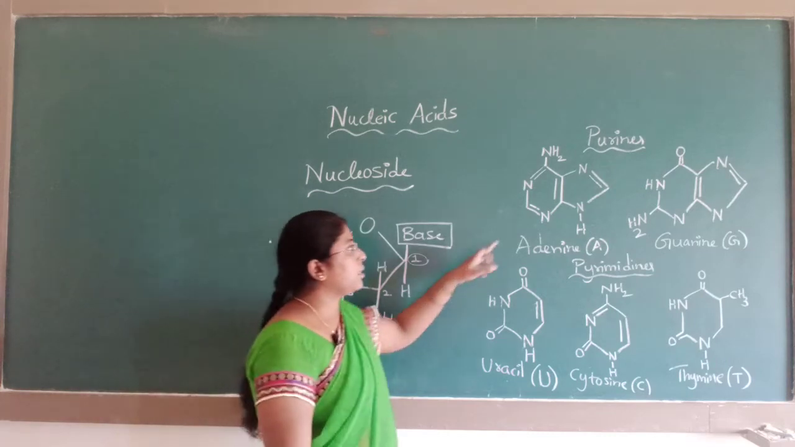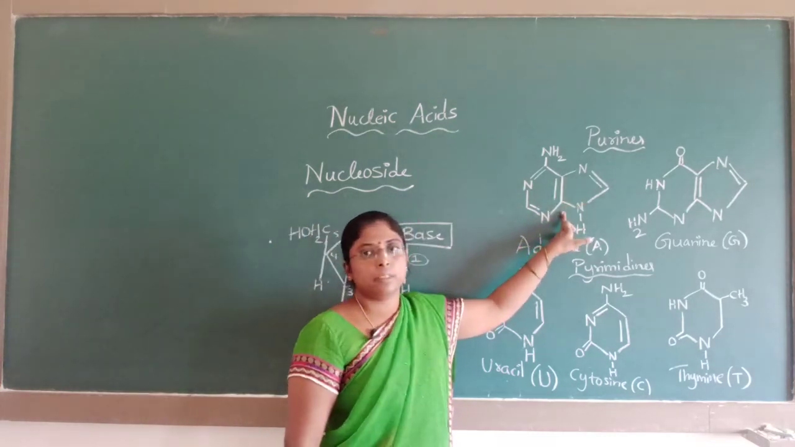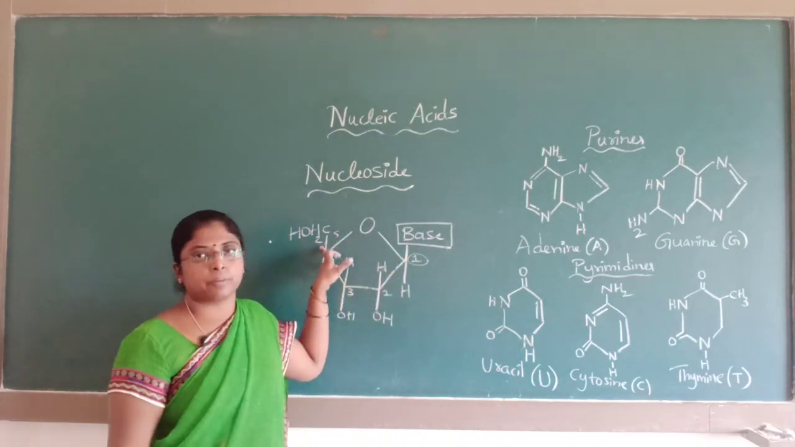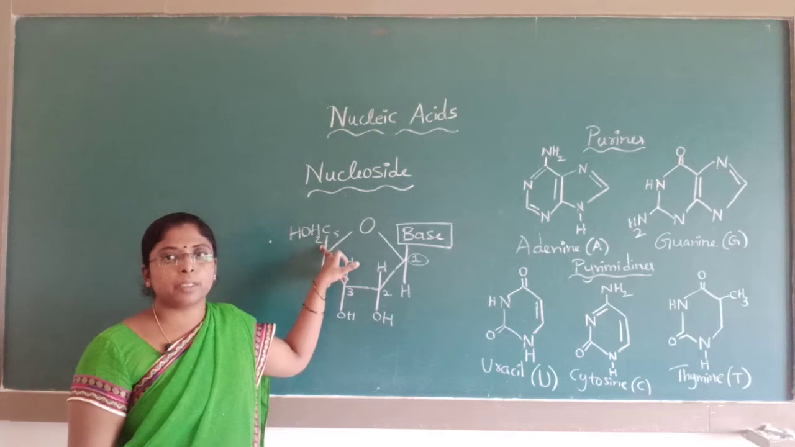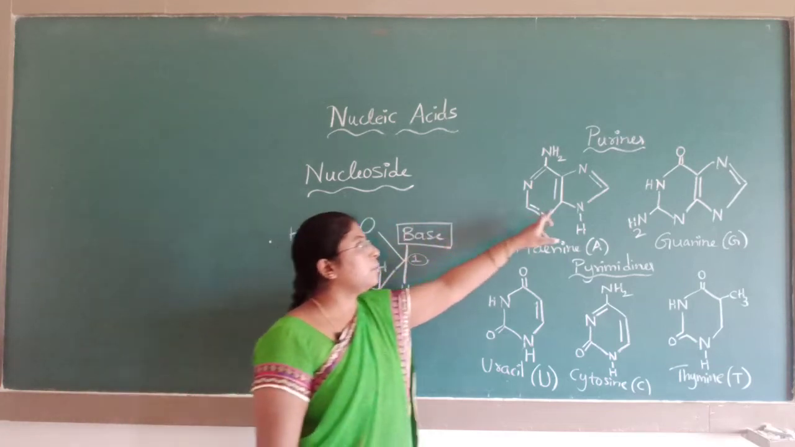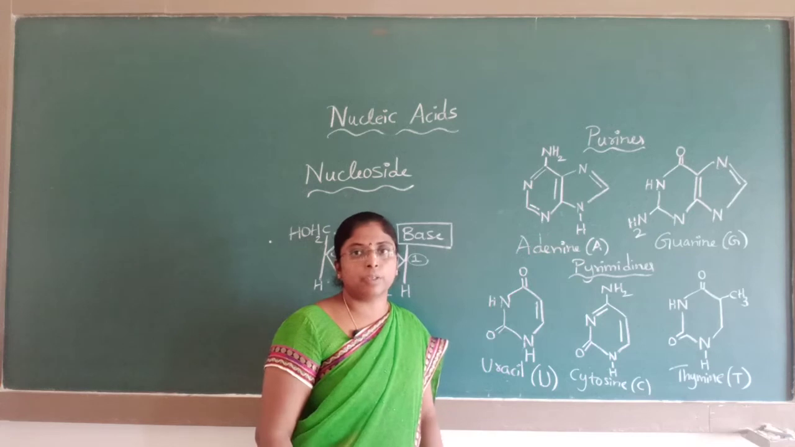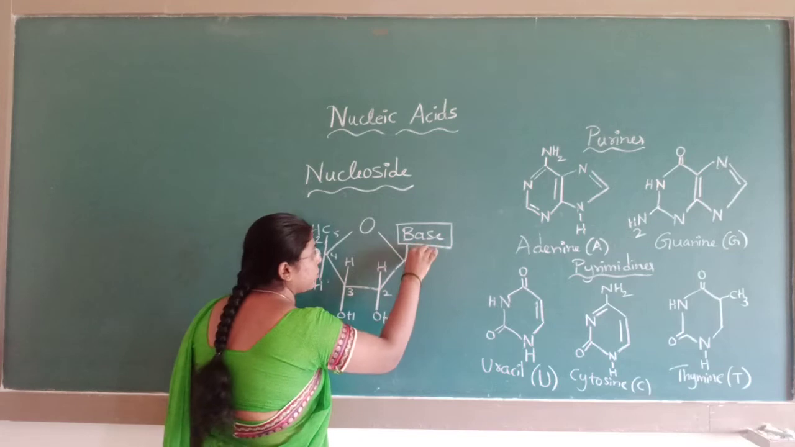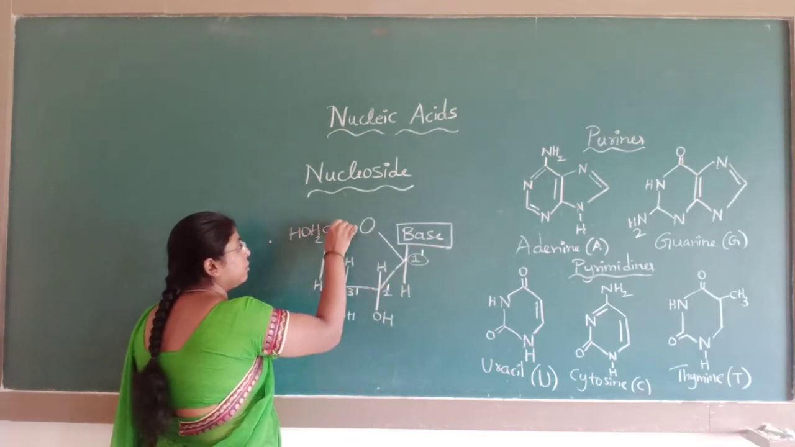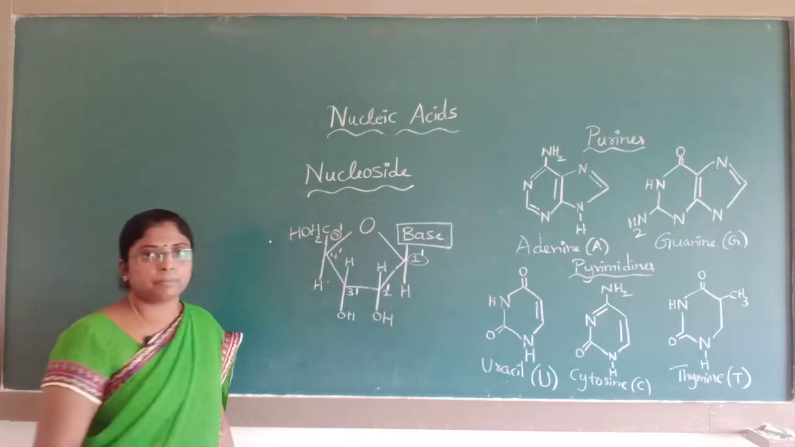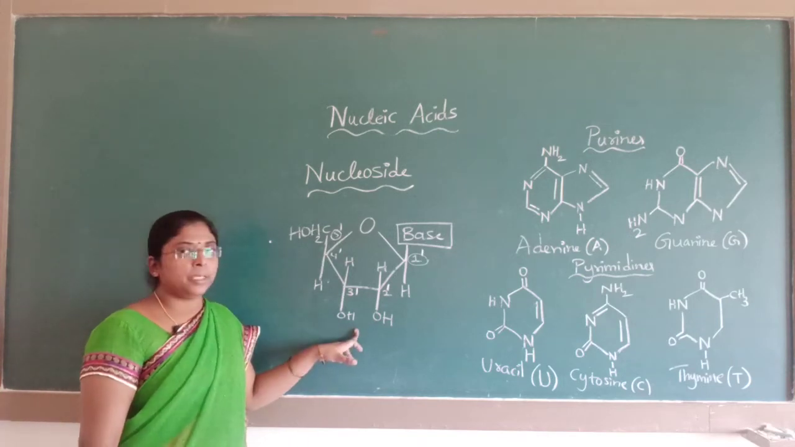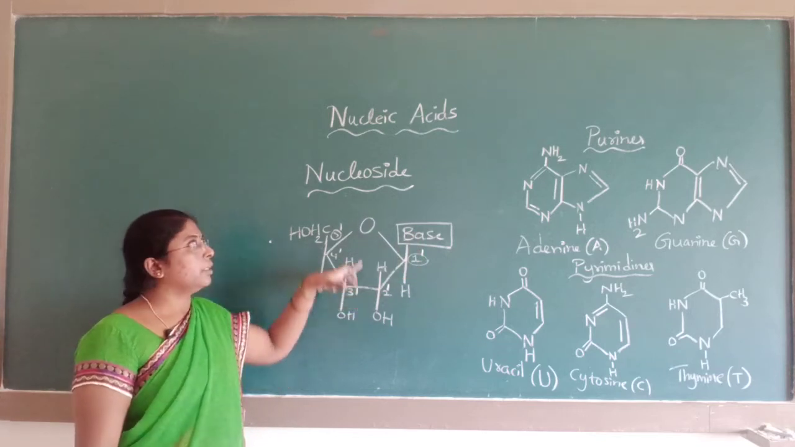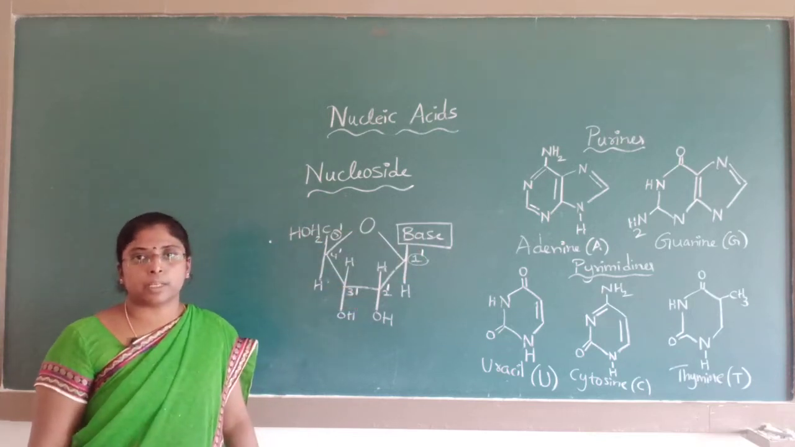You can see that there are carbon atoms present in the bases as well as carbon atoms on the pentose sugar. To differentiate these carbon atoms, the carbon atoms of the bases are numbered 1, 2, 3, and the carbon atoms on the sugar are given as 1 dash, 2 dash, 3 dash, 4 dash and 5 dash. The condensation product of a base and a sugar is known as a nucleoside.